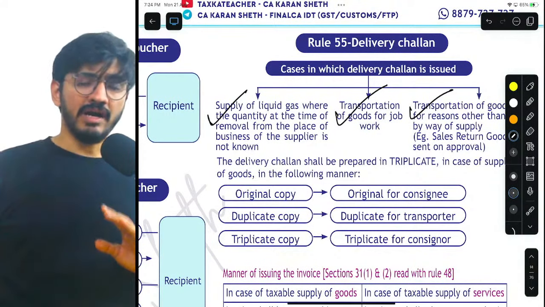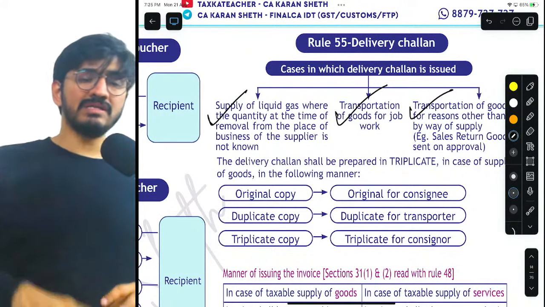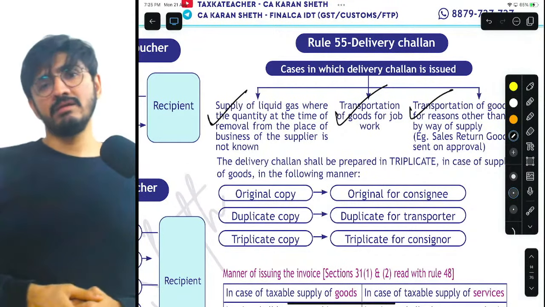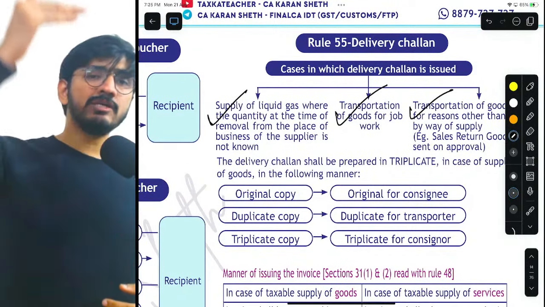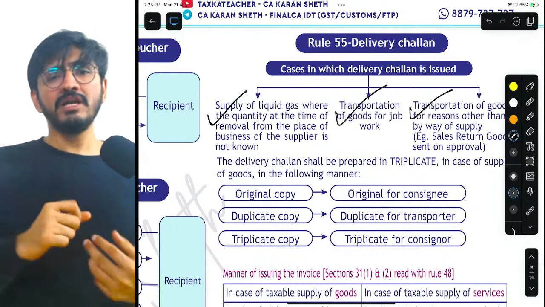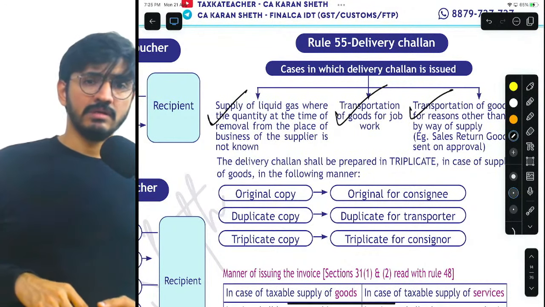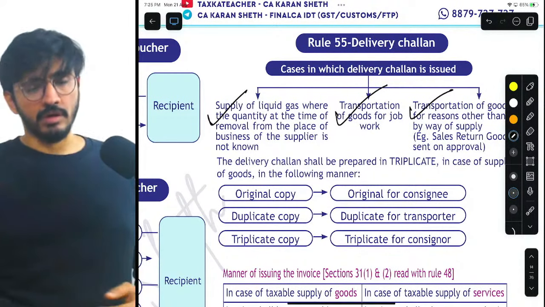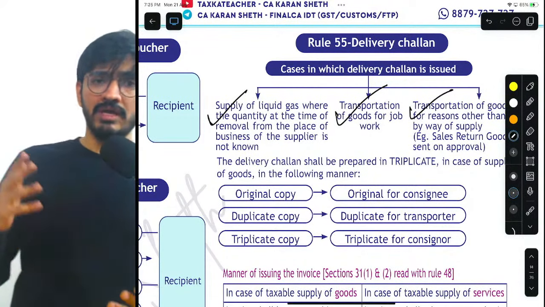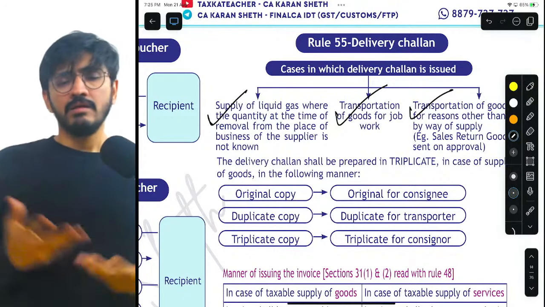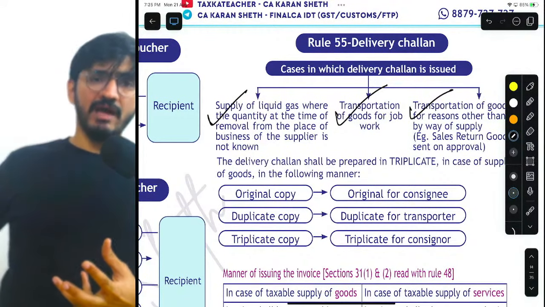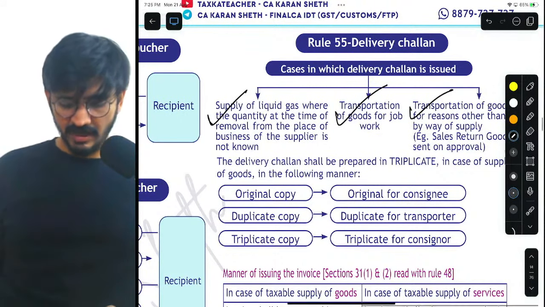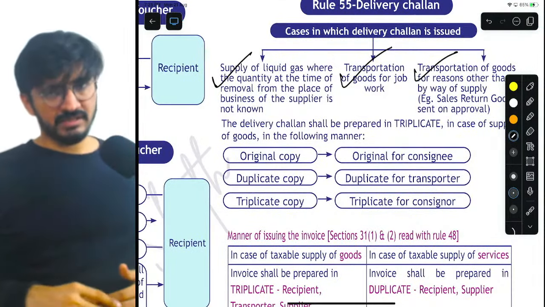Now the third thing: if I'm supplying liquid gas, but the quantity of liquid gas is not known at the time of supply, on what basis will I issue an invoice? I don't know the quantity. What will I multiply it with? There is no rate that I can multiply it with. The quantity is unknown. Even though there is a rate available, there is no value that we have. So on what will we charge GST, right? And which is why that will be the case.